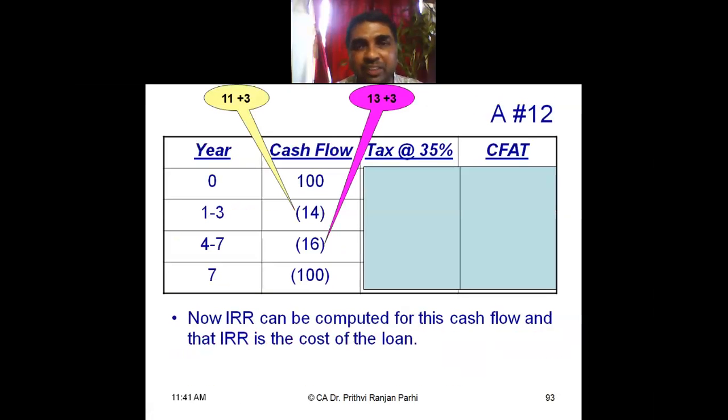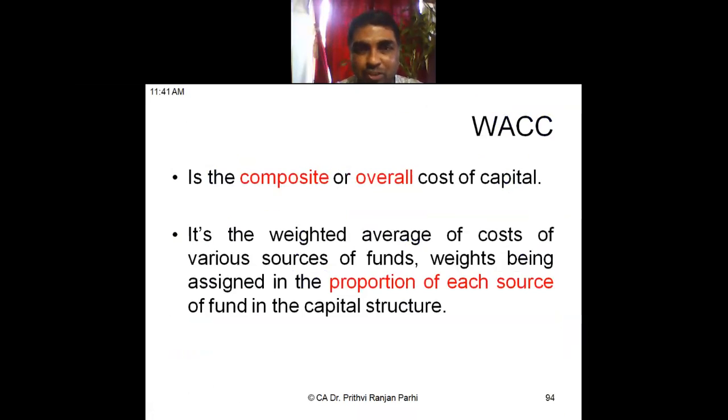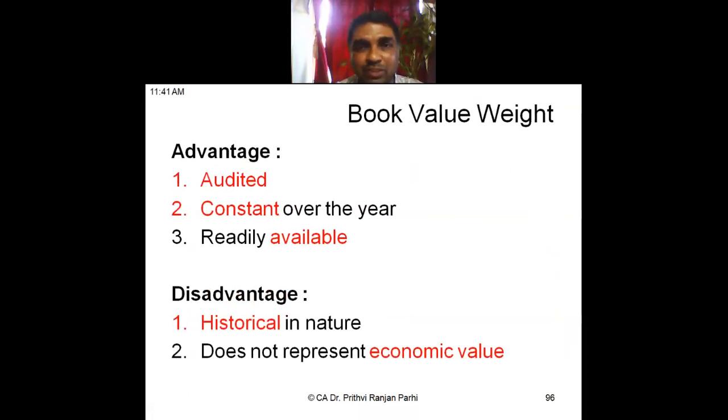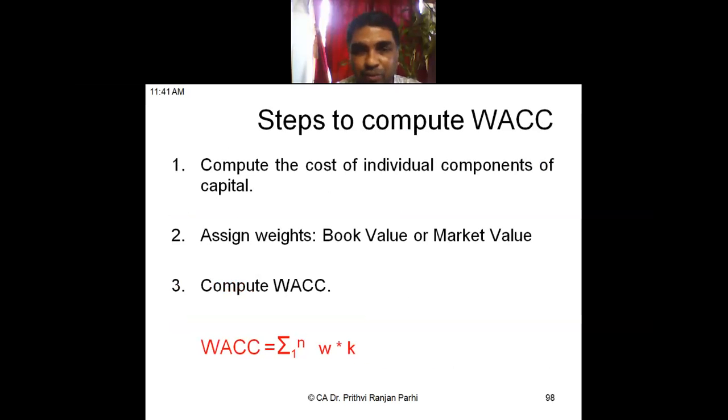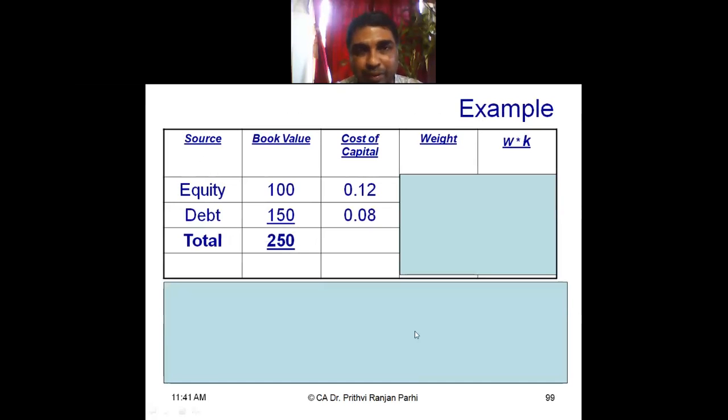And cost of any other instrument you can also compute by using the concept of IRR. Then we have understood the concept of weighted average cost of capital. We have seen there are two possibilities. We can take book value weight or market value weight, but whatever it might be, the weighted average cost of capital will be weight into cost. Weight of various components of capital into cost of those related components, and the sum of all these things will be called weighted average cost of capital.